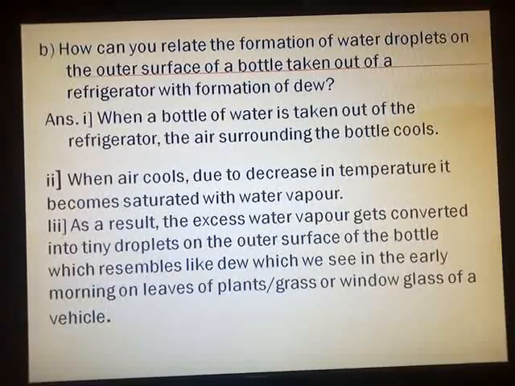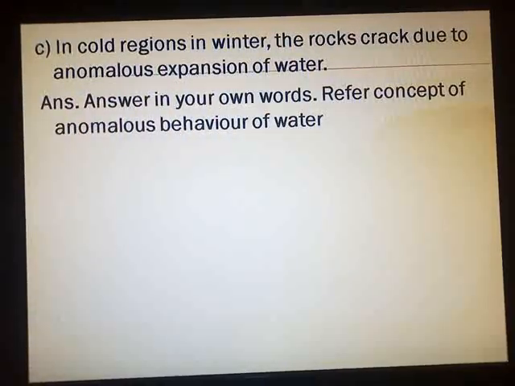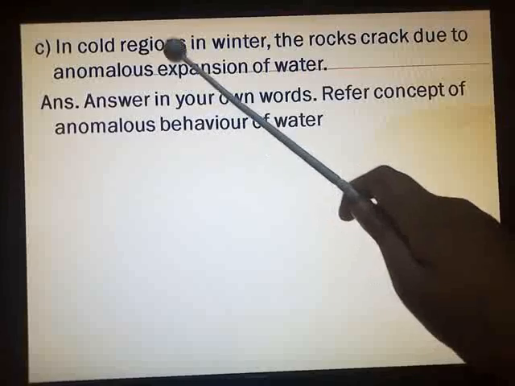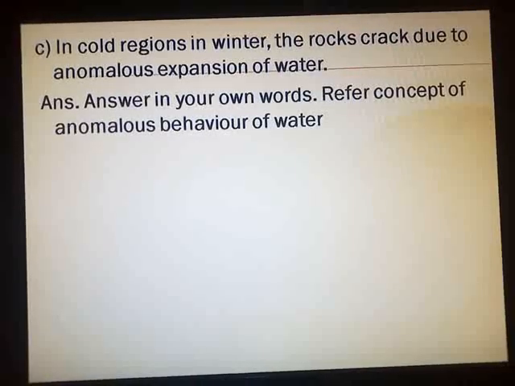Question number 6C. Now here you have to write the answer in your own words. Link the phenomena of anomalous behavior of water and try to explain in your own words. In cold regions in winter, the rocks crack due to anomalous expansion of water. Here you have to show that in the winter season, in the cold region, the temperature of the surrounding falls even below 0 degrees Celsius.